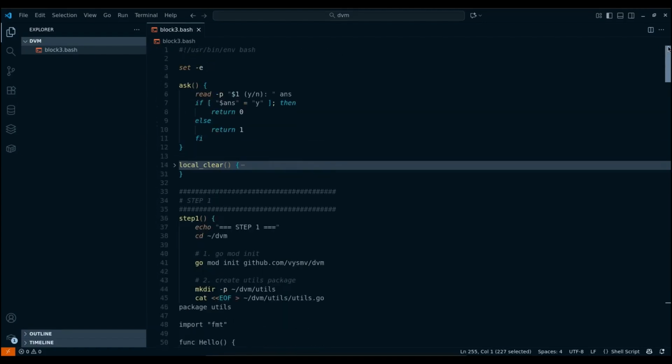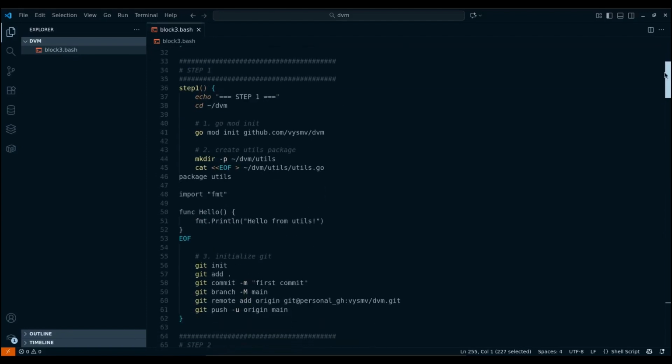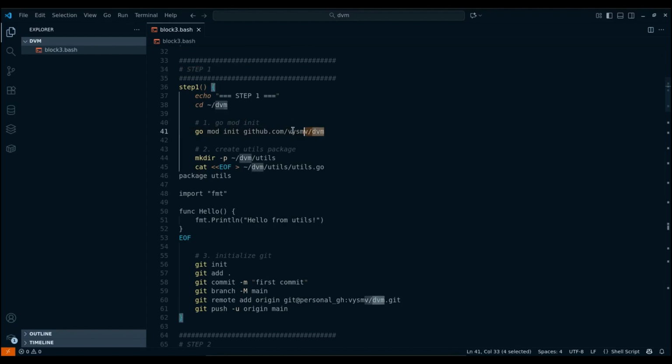Now let's move on to a step-by-step analysis of the bash script, its execution, and subsequent analysis of the results after each step. Step 1. Create the module structure and push it to GitHub. First, I initialize the module with the name github.com/vysmv/dvm. Next, create a package and a file called utils inside it. Then, paste the code into it. In the code, we declare the utils package, import fmt, and declare the hello function.